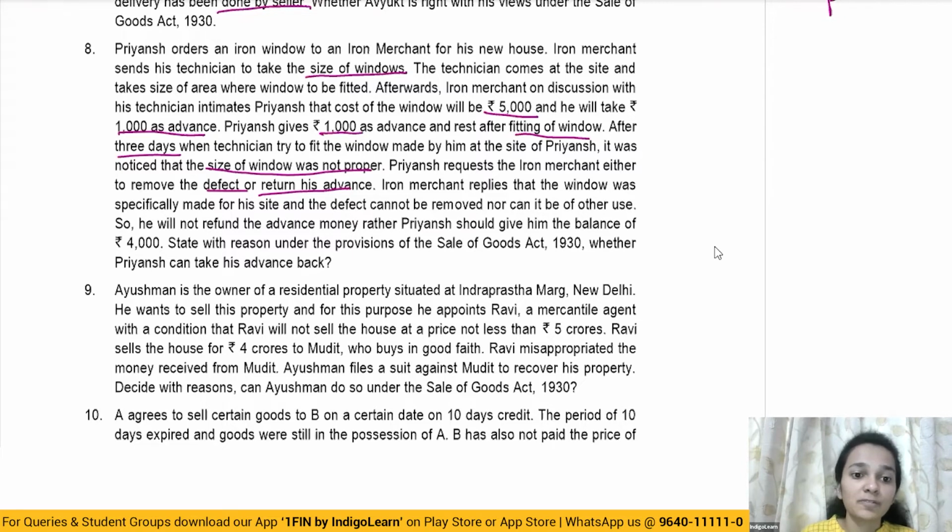So I'll also not refund the advance money. Rather, Priyansh should give him the balance of 4,000 rupees. State with reasons under the provisions of Sale of Goods Act whether Priyansh can take his advance back.